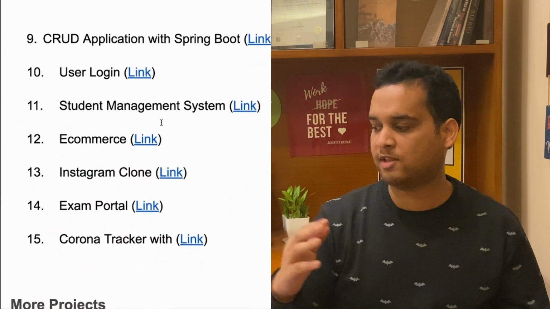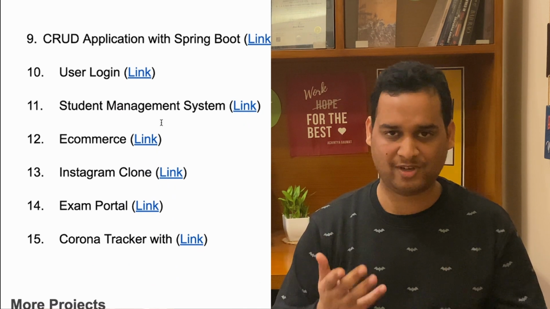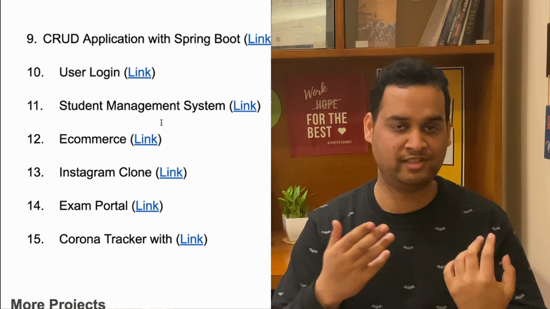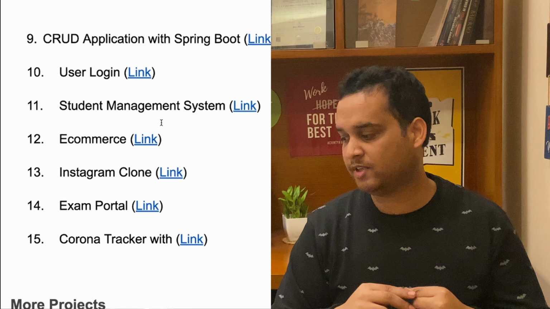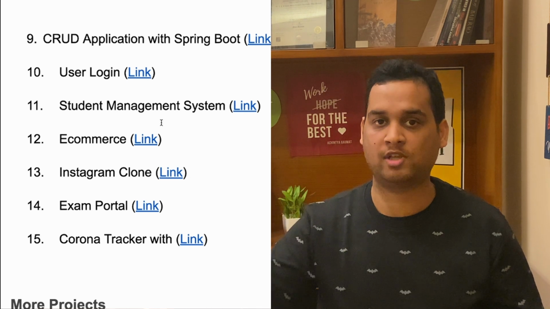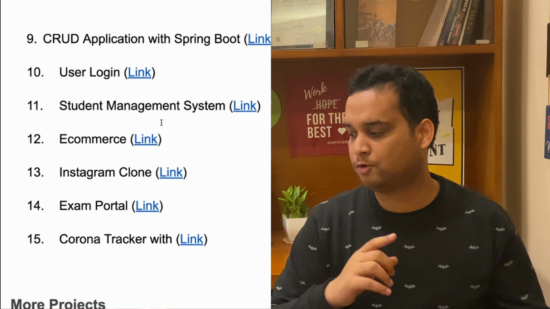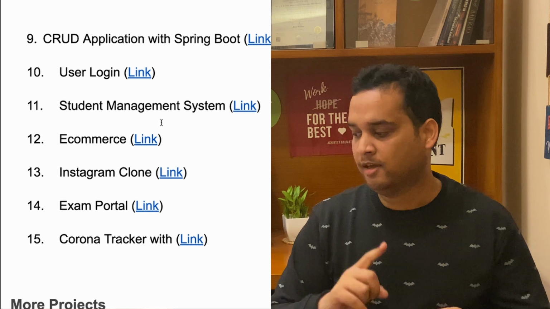Ninth onwards, all the projects are with the help of Spring Boot. Okay, so CRUD application with Spring Boot, this is the first project that anyone who starts Spring Boot with Java is going to make. So create, retrieve, update, delete, you are going to do with Hibernate as well. In 10th, you are going to make a user login. This is taking CRUD to the next level. Next, you are going to make a student management system, e-commerce, Instagram clone, exam portal, Corona tracker.